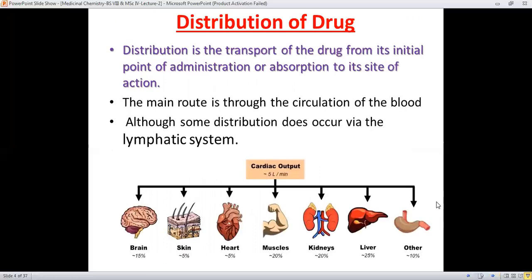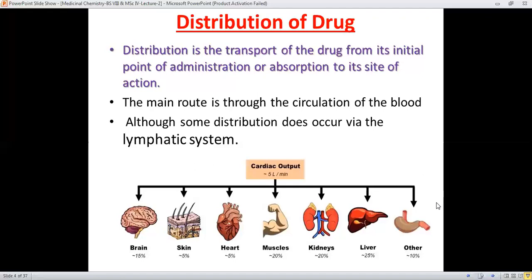First is the distribution of drug. Distribution of drug is the transport of drug from its initial point of administration or absorption to its site of action.